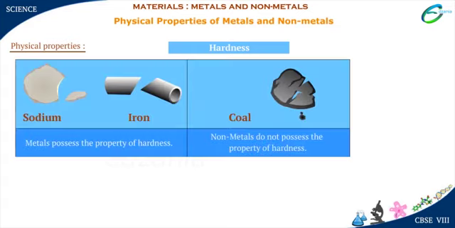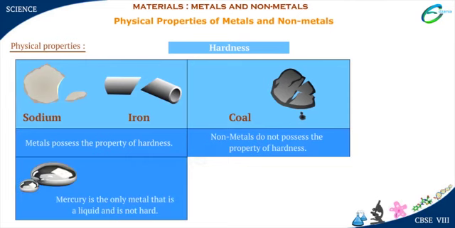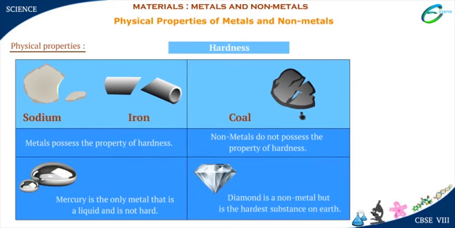So, hardness is a property that separates metals from non-metals. But there are exceptions. Mercury is a metal, but it exists in liquid state and is not hard. Diamond is a non-metal, but it is the hardest material on earth.